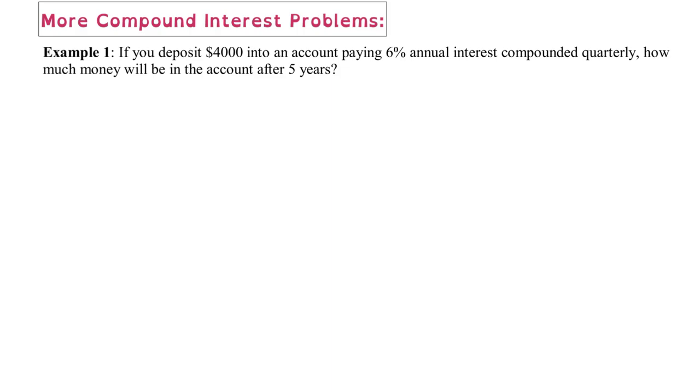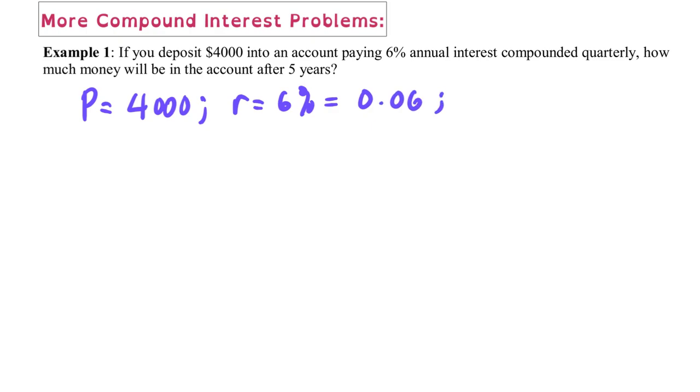Okay, more compound interest problems. In this example, let's look at our P. If you deposit 4,000, so that's going to be your P, into an account paying 6%, the rate is 6%, so that's 0.06 in decimal, annual interest, the compounding period is quarterly, which means it's going to be 4. And how much money will be in the account after 5 years? T is equal to 5.